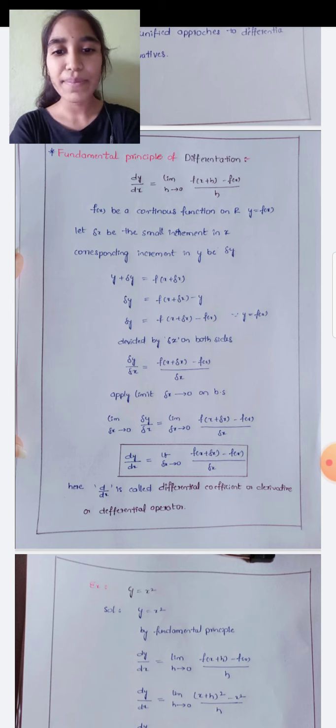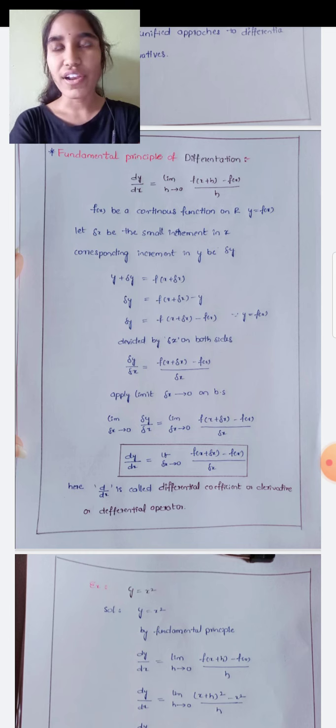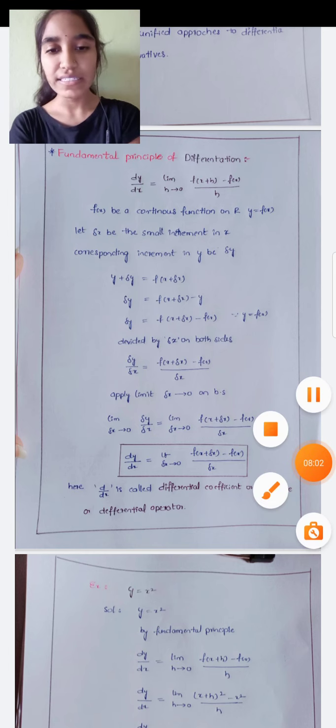Here dy by dx is called a differential coefficient, or derivative, or differential operator. So in general we call it dy by dx; some people may think dy is divided by dx. Actually it doesn't mean that dy is divided by dx, it means d by dx of y. Here d by dx is a differential operator. Operator means it can be performed on another thing.